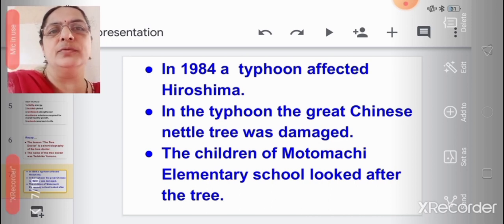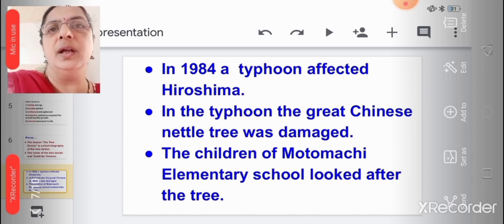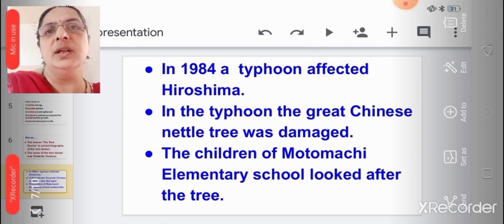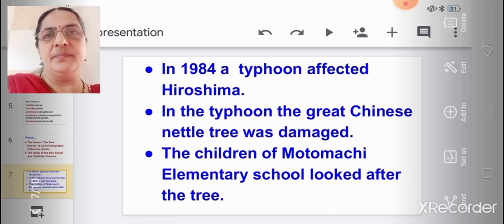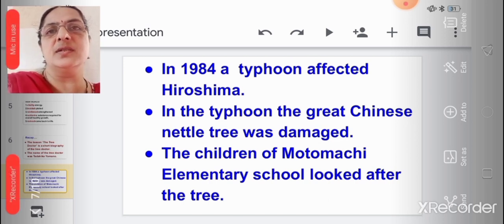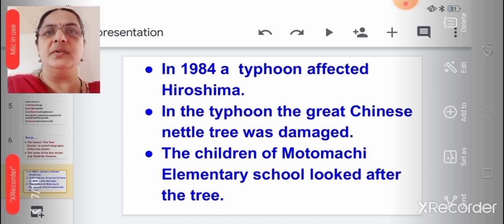But in this typhoon, this great Chinese nettle tree was uprooted. Okay, it had fallen down. The children of Motamachi Elementary School were very much worried, and what did they decide? They thought the only solution is to call the tree doctor. We have not heard about tree doctors, we have heard about ordinary doctors, veterinary doctors, but the tree doctor is the doctor who takes care of the trees.